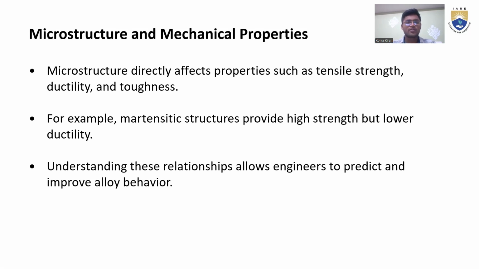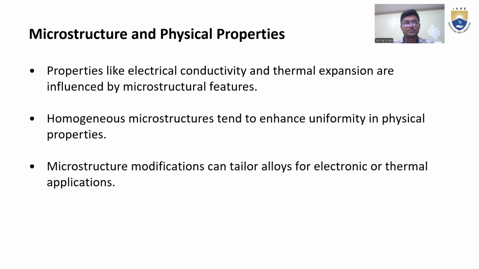And microstructure and mechanical properties. Microstructure directly affects properties such as tensile strength, ductility, and toughness. These are the mechanical properties. Mechanical properties are important because through the material we can identify properties such as tensile strength, ductility, and toughness. For example, martensitic structures provide high strength but lower ductility. Understanding this relationship allows engineers to predict and improve alloy behavior.